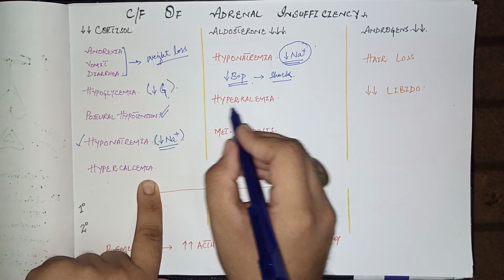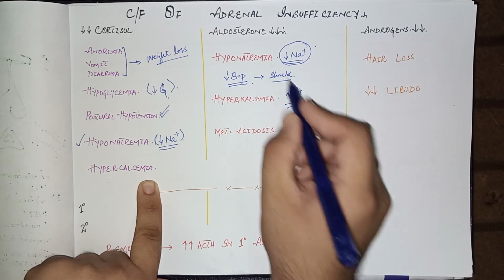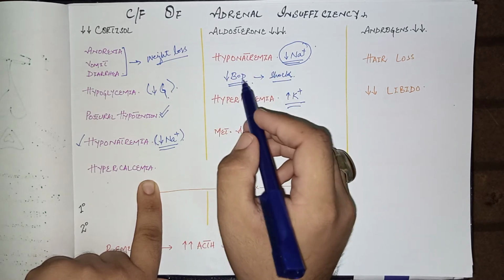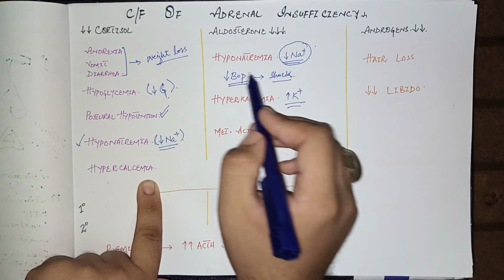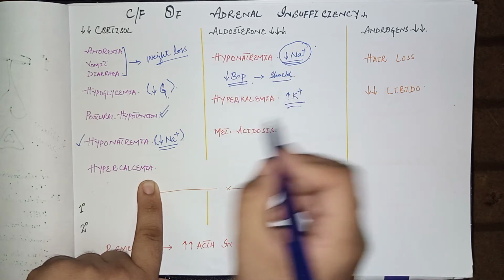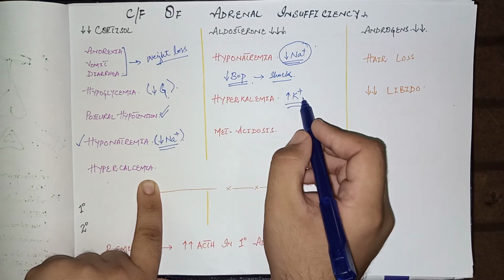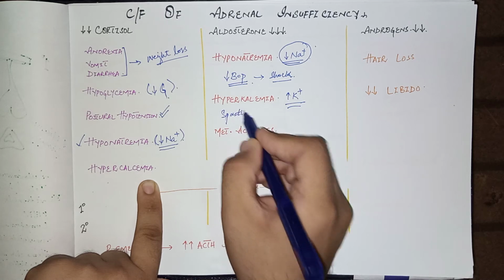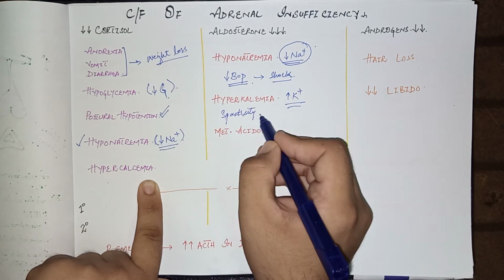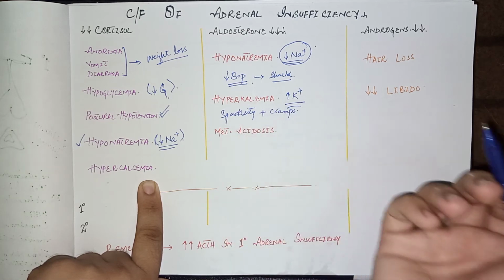And the other feature is hyperkalemia, that is an increased amount of potassium. These are all features which are the opposite of the function of aldosterone. Because of reduced aldosterone, these features may develop in adrenal insufficiency. In hyperkalemia, increased potassium leads to muscle spasticity as well as cramps. Muscular cramps may occur because of hyperkalemia.